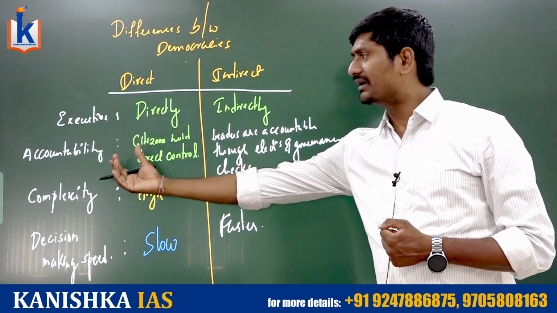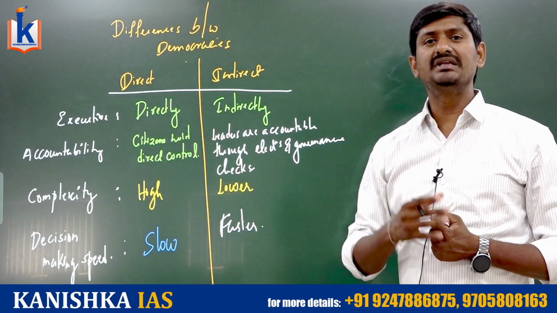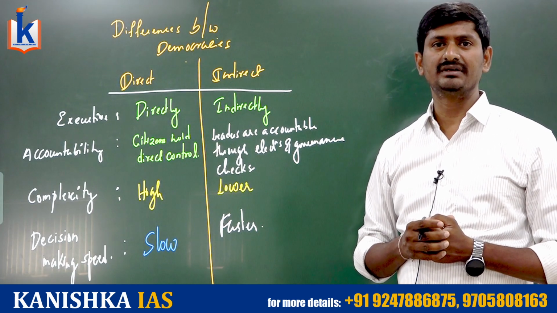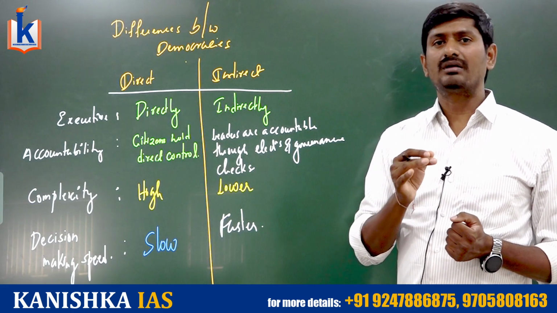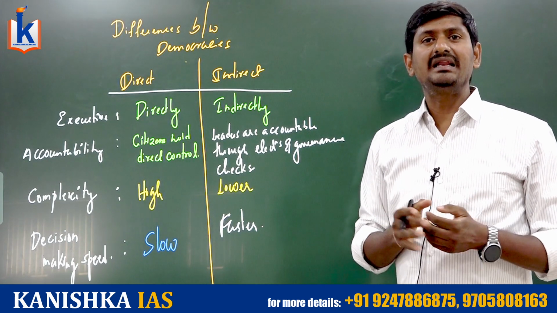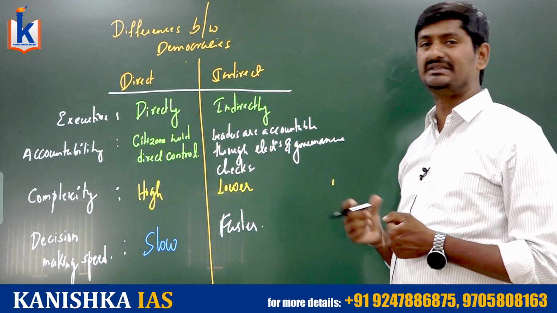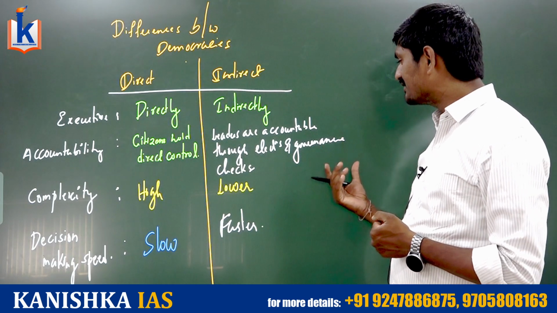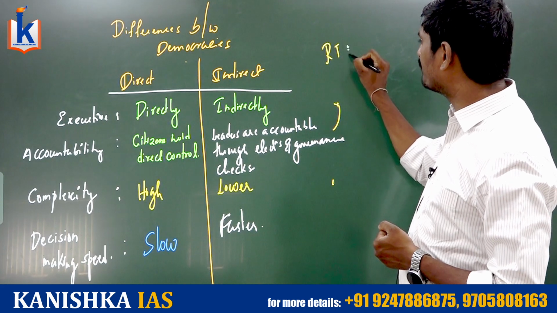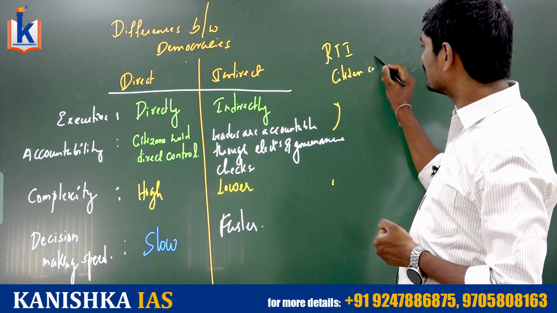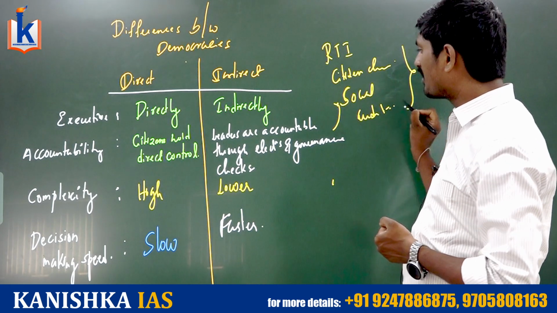Moreover, if we come to accountability, citizens hold direct accountability in direct democracy because they have tools like plebiscite, referendum, initiative, and even recall, making the executive directly accountable to the people. On the other hand, in indirect democracy, leaders are accountable through elected representatives as well as governance checks. Governance checks means the Right to Information Act, citizen charters, as well as social audit. Because of these tools also, the government is accountable.